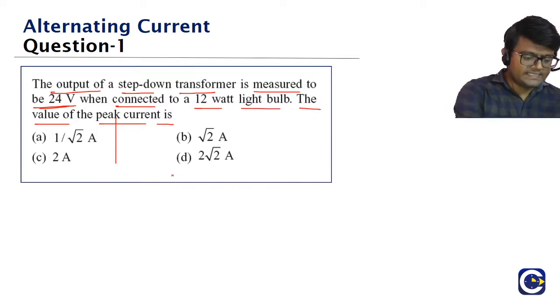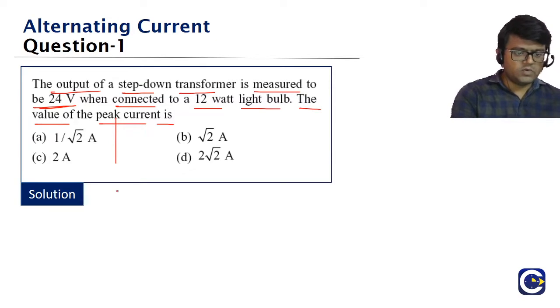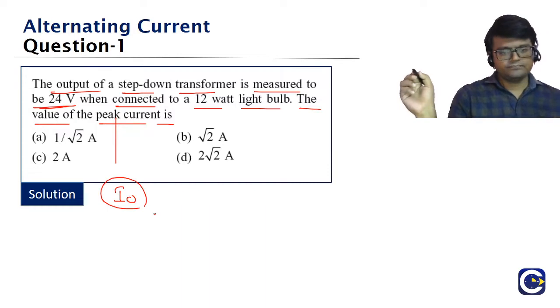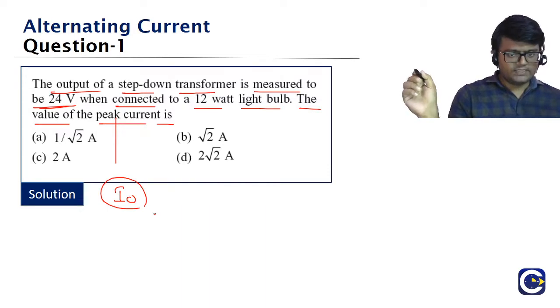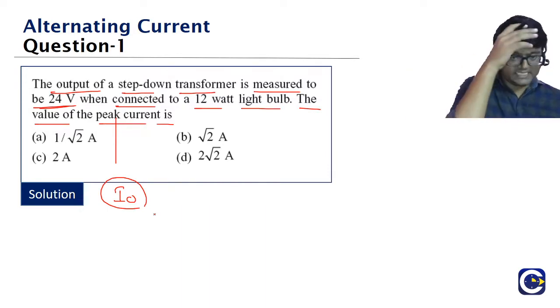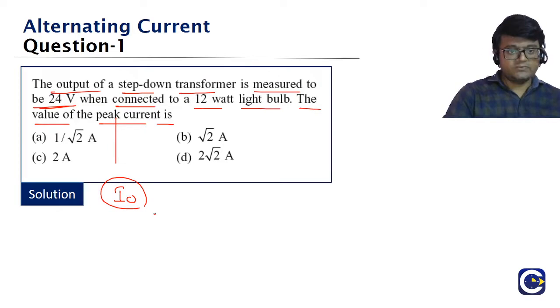What we need to find, guys? Peak current value. Peak current means we need to find the I naught value first. Okay, you are saying D. Check it one more time.